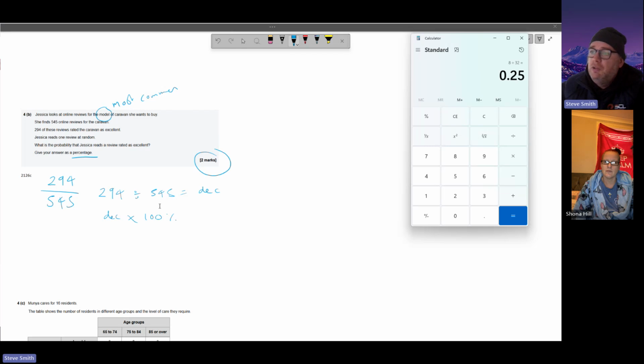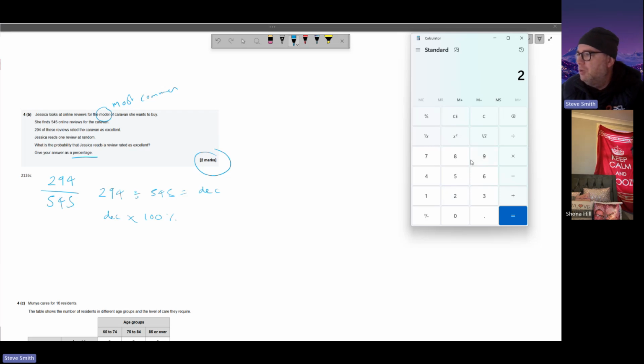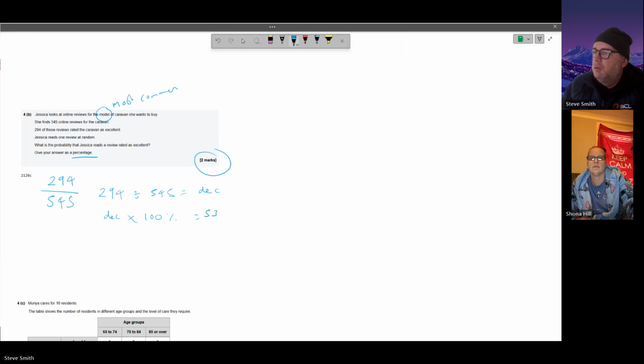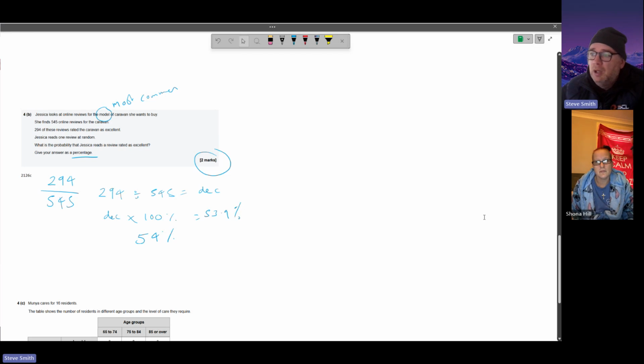If you've got your fraction, people are scared of fractions, but fractions absolutely underpin loads of other things. So if you can get your head around it, fractions aren't scary, it's just saying you've got a chunk of something that's bigger. So 294 divided by 545 equals that, multiplied by 100 equals 53.9. You're going to get a point for that. Some people might even say it's 54 and you'll get a point. It doesn't matter. You've done your sum and you've shown your way around it.